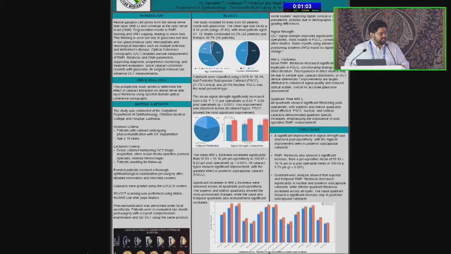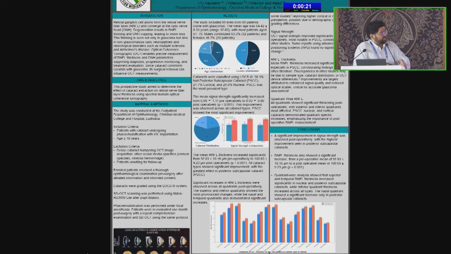Most of the changes were seen in posterior subcapsular cataract, and as you can see in the graphs, the changes were also noted per cataract type and quadrant-wise. We did notice that a few other studies also had similar findings, but they were also contradictory, mainly because they used a different OCT machine and had different sample sets, which were lower in number, around 30 to 40. In our study, we mainly found a significant change in the superior and temporal quadrants.